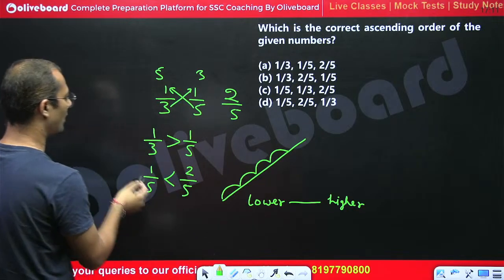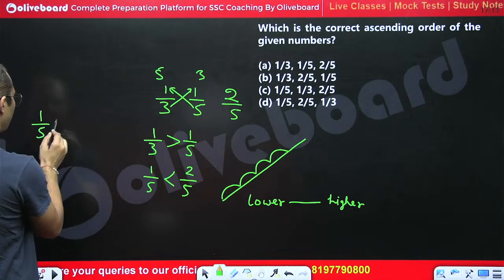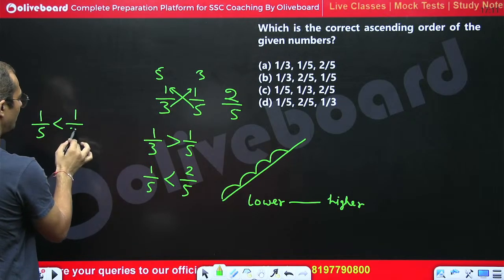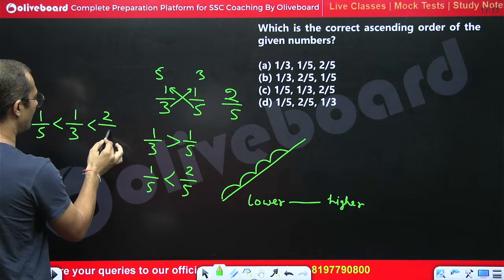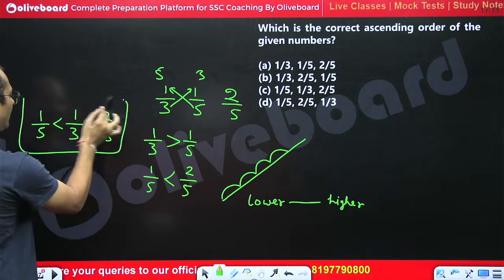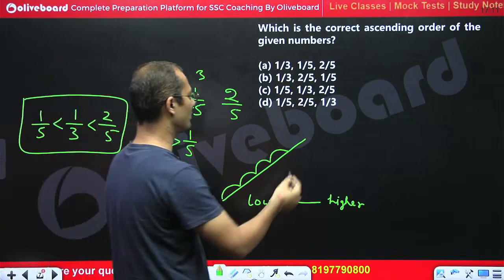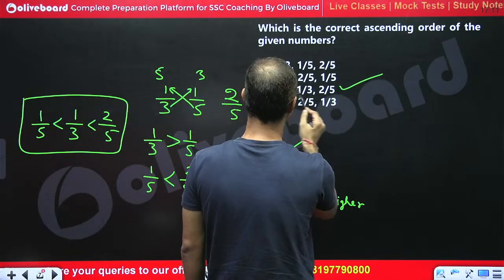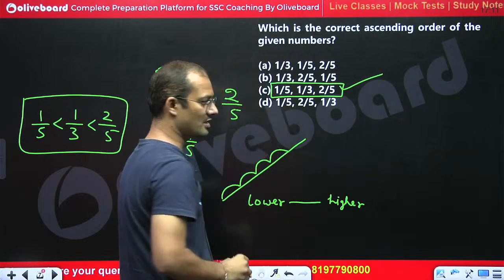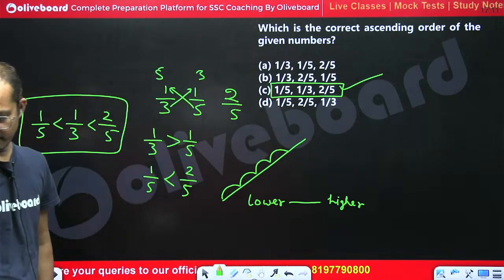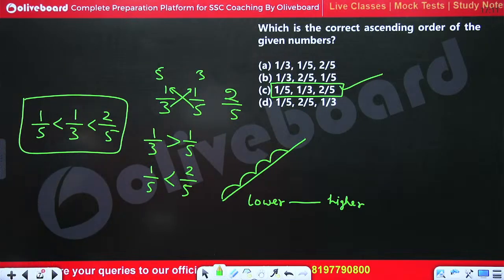So the order would be 1 upon 5 is less than 1 upon 3 is less than 2 upon 5. So this is the right order. C part is the right answer. Here we are going to use the cross multiplication method. Got the point?